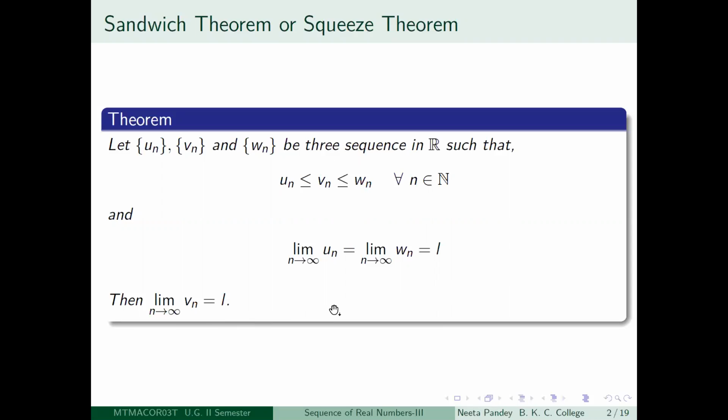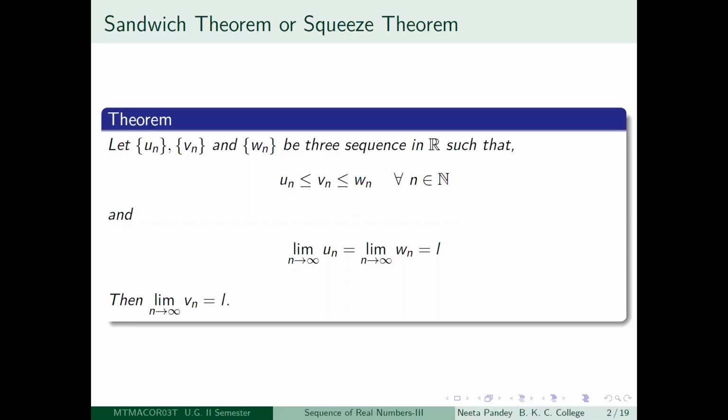This is the result, and while proving it, we are assuming that this inequality is true for every positive integer n, but in practice we will see that it is sufficient if we have that this inequality holds after a certain number of finitely many terms of the given sequence.